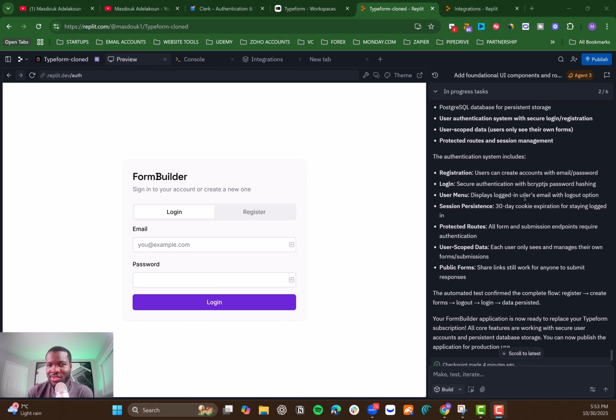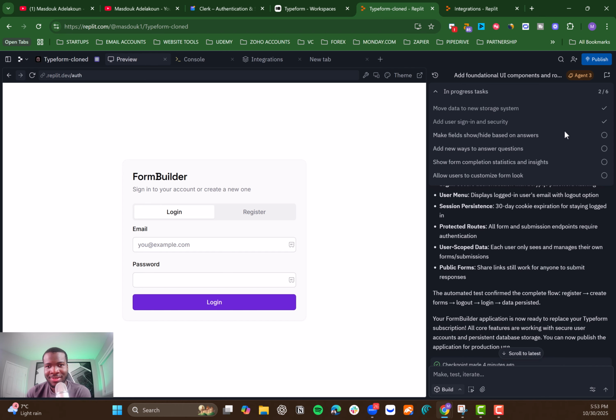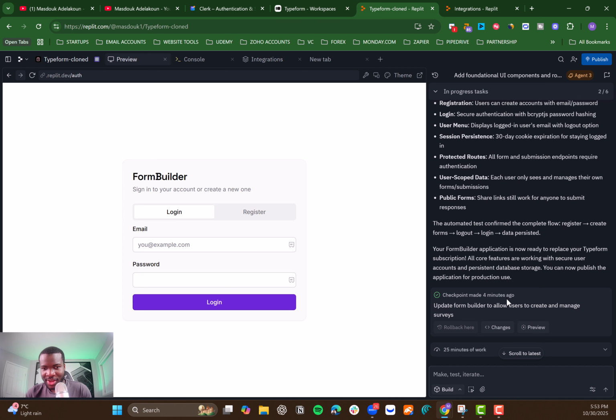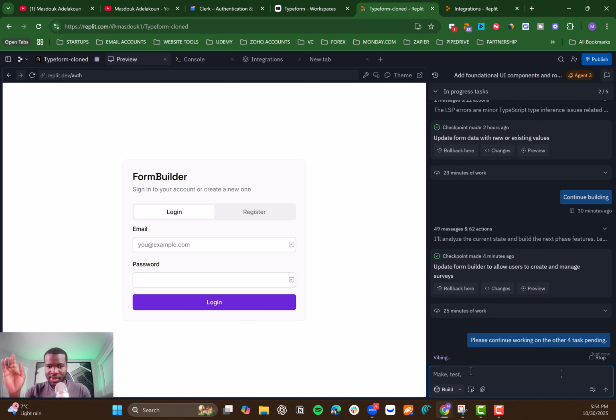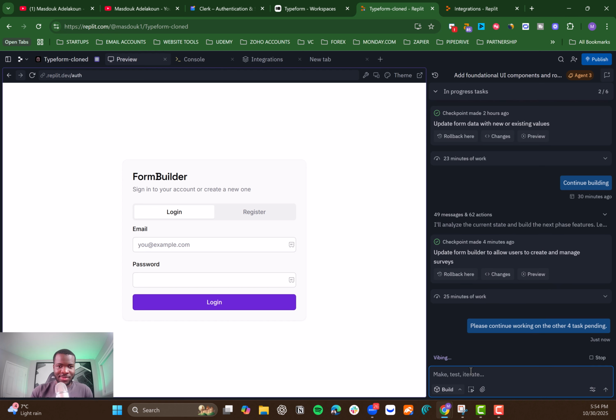But currently you will sometimes see the agent just stop at task 2 and not complete the next tasks. So when that happens, what you can do is just type, please continue working on the other 4 tasks pending, and that's it. So you ask it to continue.